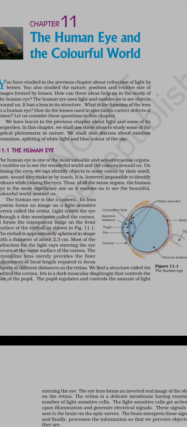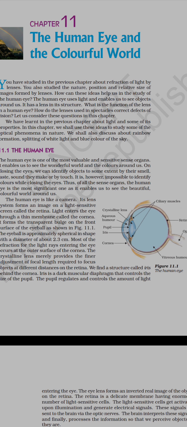After entering through the cornea, the light passes through the iris. The iris is behind the cornea and is a kind of fluid structure. After that, the light goes through the pupil, which controls how many light rays enter into our eye lens. Now the eye lens will be there.